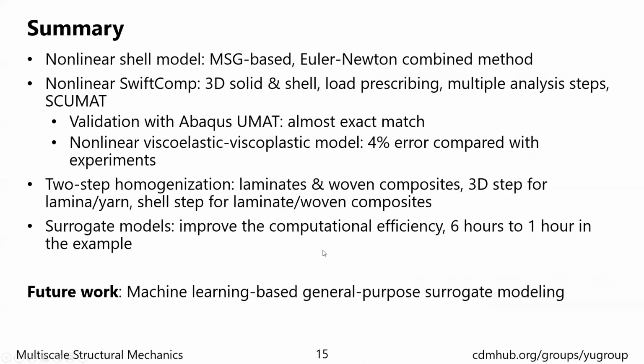In summary, in this study, we have developed the MSG-based nonlinear shell model that uses a combined Euler-Newton method. This model is implemented in a nonlinear version of SwiftComp with the user materials interface SCUMAT. The nonlinear SwiftComp achieves excellent match when compared with Abaqus, and when compared with experiment with a nonlinear viscoelastic viscoplastic model, the maximum error is about 4%. A two-step homogenization method that enables the analysis of laminates and woven composites is also proposed, and the high computational cost is addressed by using surrogate models.